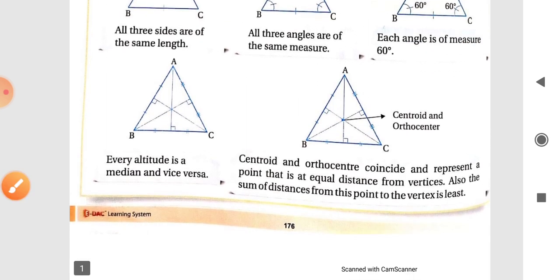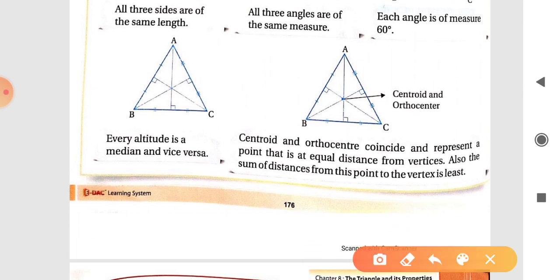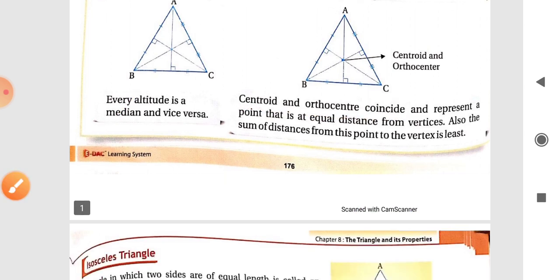And next is every altitude is a median and vice versa. In an equilateral triangle, every median and altitude are the same thing. And next is centroid and orthocenter coincide. In an equilateral triangle, centroid and orthocenter are the same point. Coincide means they lie on the same point. If this is the centroid, then this is also the orthocenter.